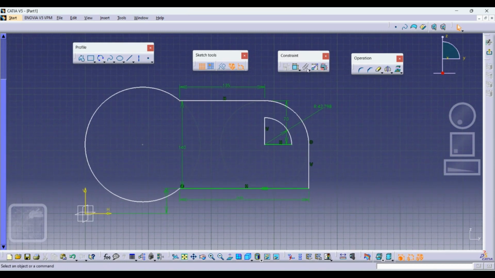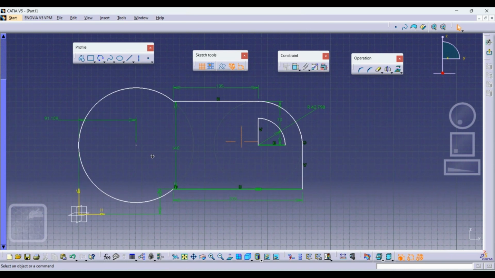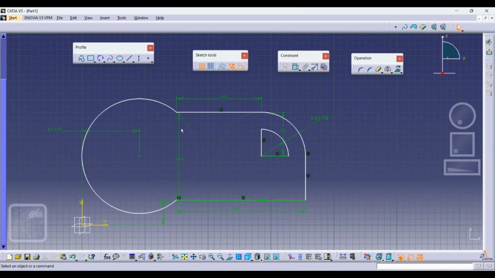Here if you see, I have not given this distance, so I'll just give one distance, from this one to this one. Okay, this horizontal distance came. I'll just define this one, and I define this one also.